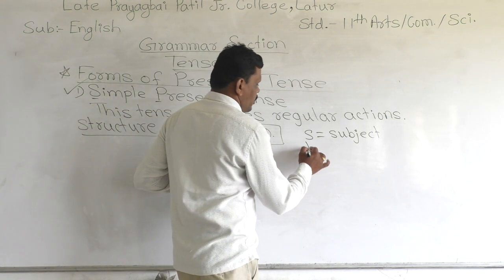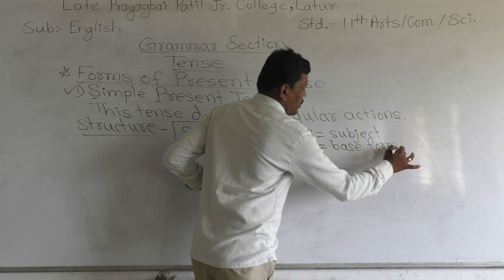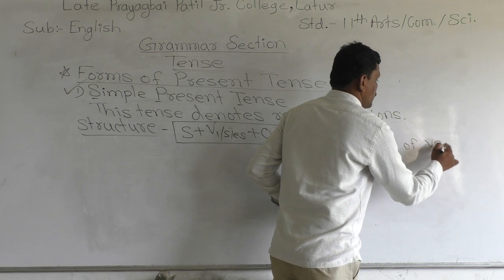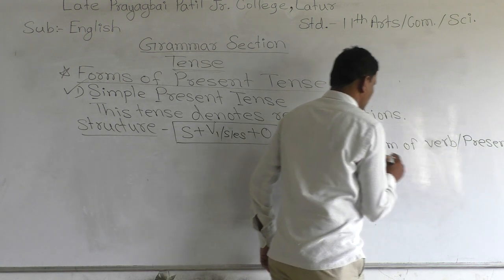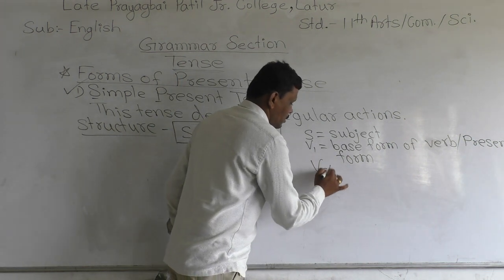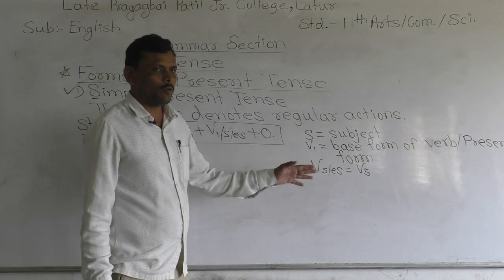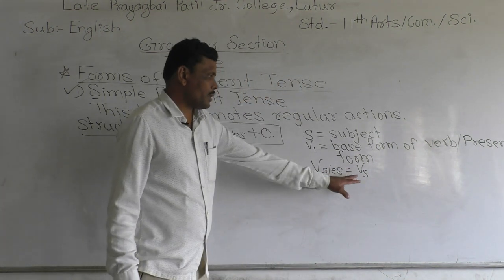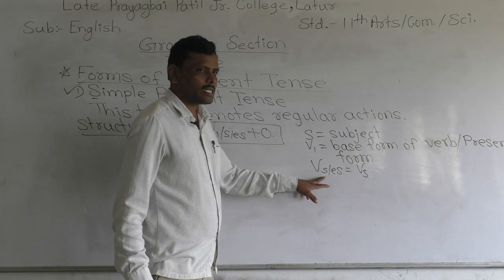Then V1 means what? V1 means base form of verb, that is present form. And next is V-s/es, that is called V5 or s form. S form means for the base form sometimes we add s or es.